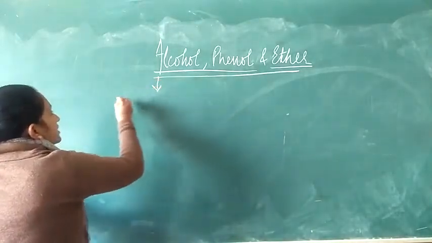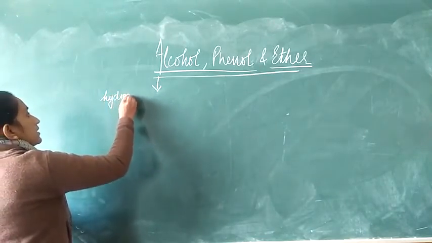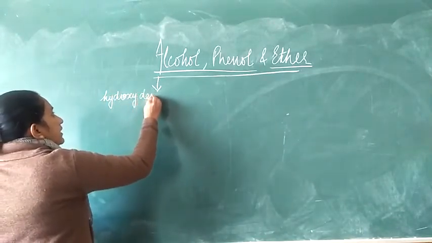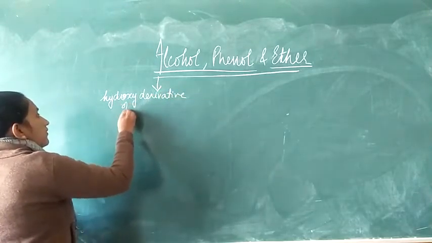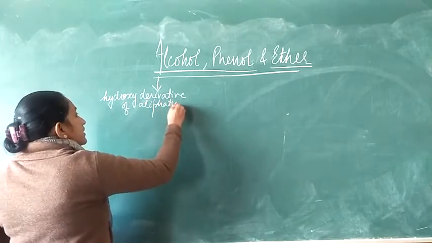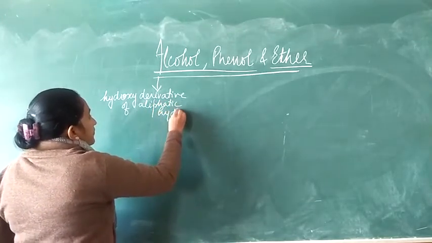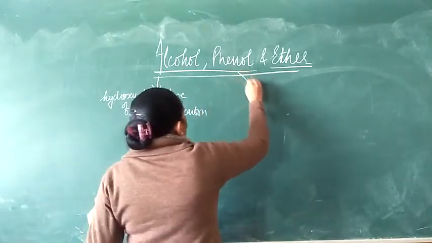Now alcohol, it is the hydroxy derivative of aliphatic hydrocarbon. And what is phenol?